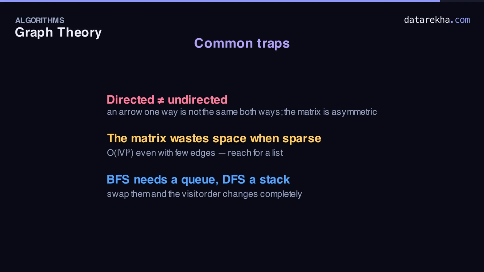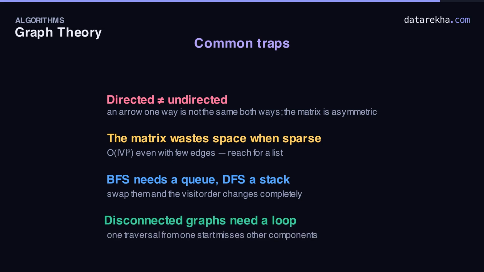Trap 3. Breadth-first runs on a queue, depth-first on a stack, or recursion. Swap the structure and you change the entire visit order. The structure is the algorithm. And trap 4. A single traversal only reaches vertices connected to your start. If the graph is disconnected, loop over every vertex and launch a fresh search from any still unvisited, or you'll silently miss whole pieces.